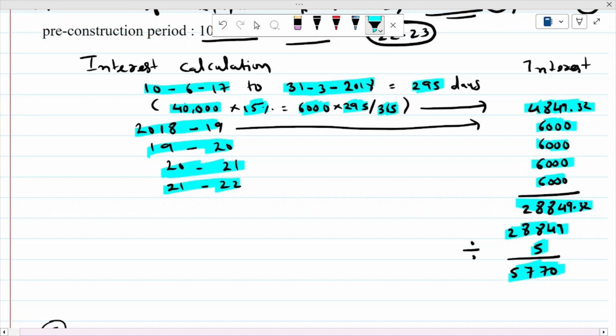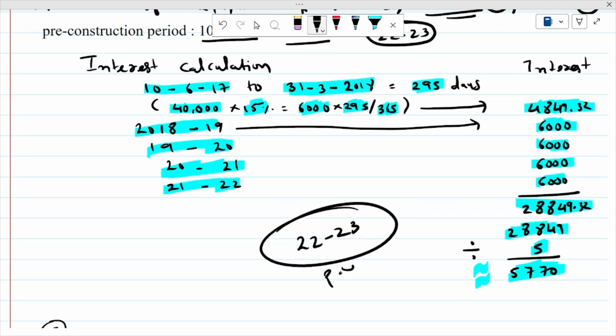So approximately you will get 5770 per year, and it starts from 22-23, the first previous year, because your construction gets completed in 23. So आपको यहाँ से interest का deduction मिलना start हो जाएगा. So 5770 is the interest that you are getting for pre-construction period. So that is the first concept.